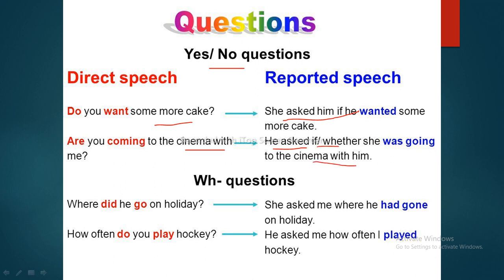Now, more wh questions. Where did he go on holiday? She asked me where he had gone on holiday. How often do you play hockey? She asked me